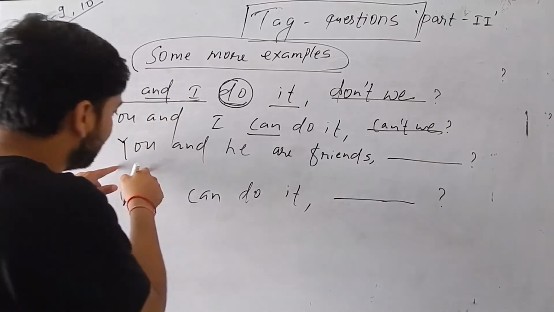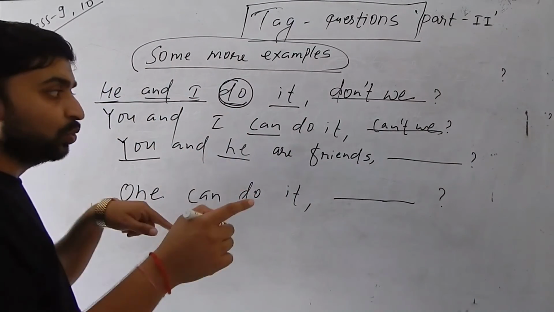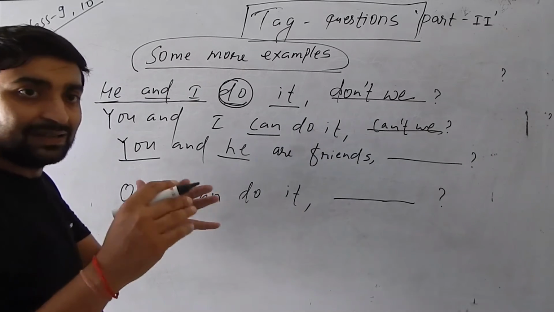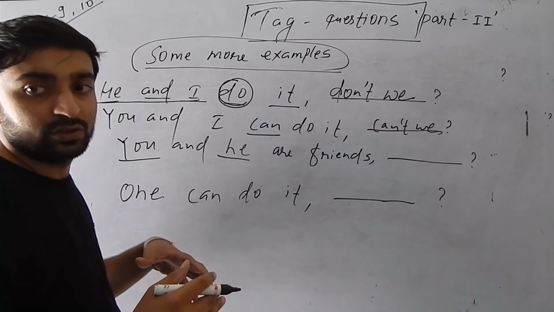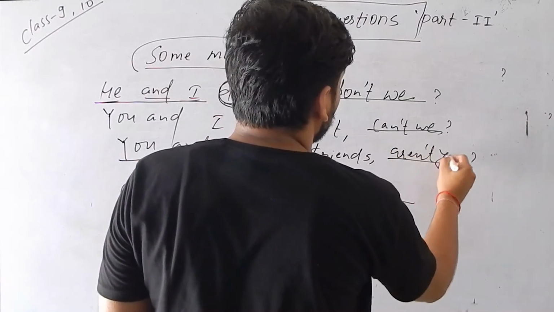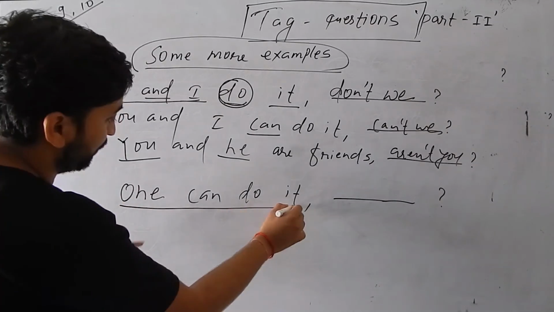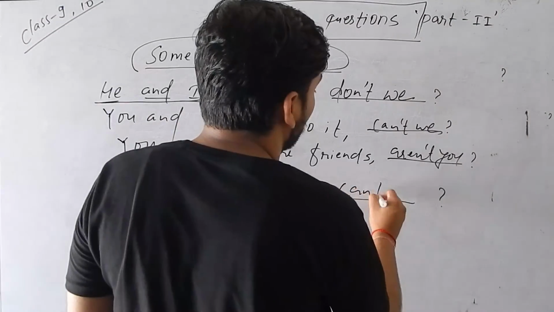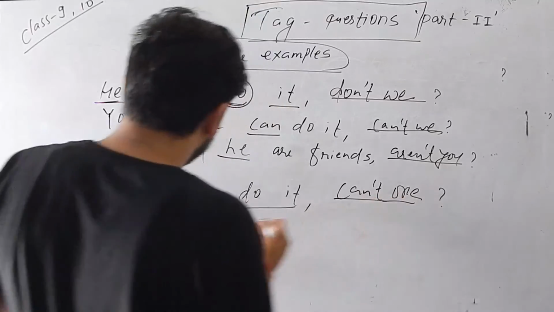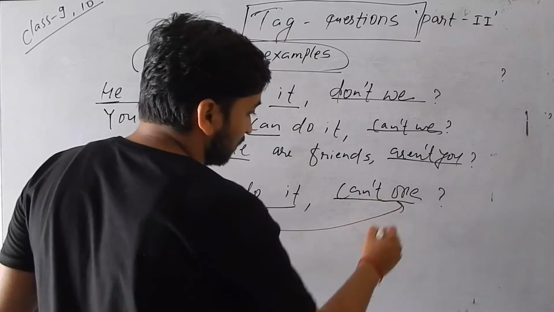But here is a little bit different. You and he. तिमी र ऊ. So again the you sense is coming. You. So what will be there? Aren't you? Okay. And here is one can do it. Can't one? One more thing to understand. If the subject is one, then for this we use one in the tag.